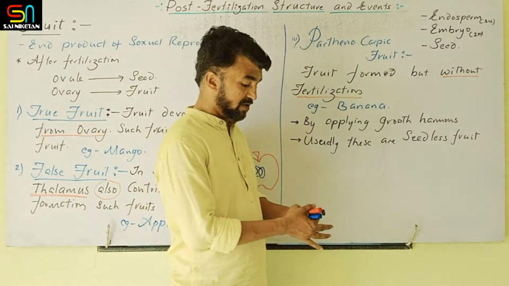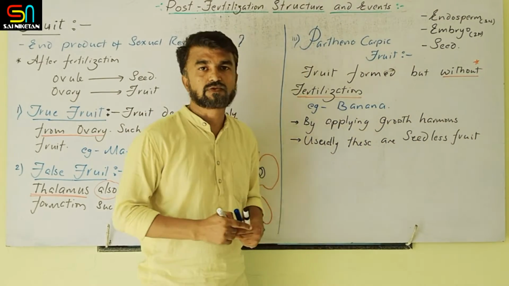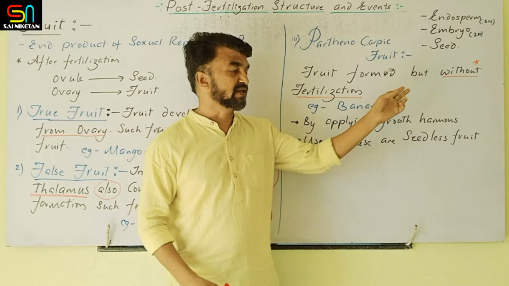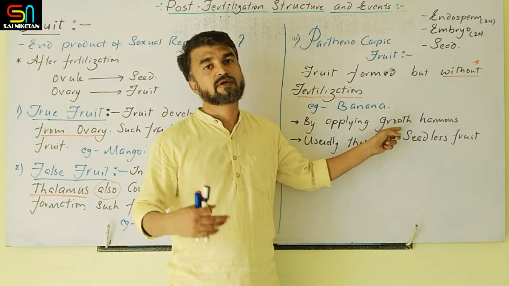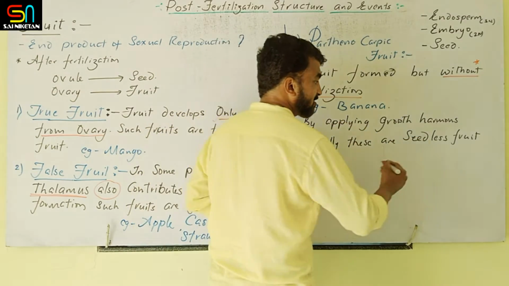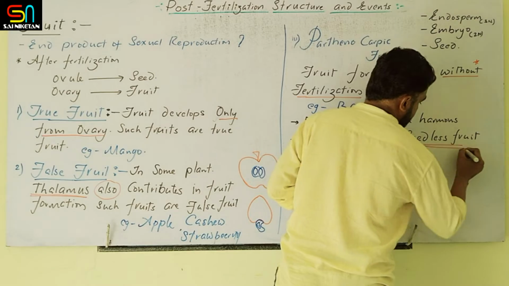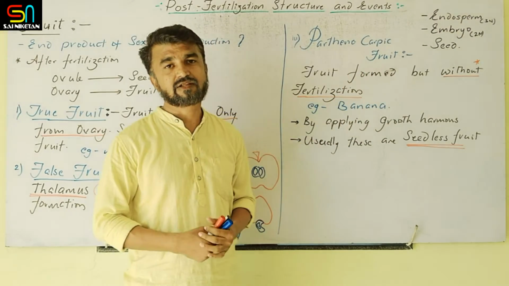Parthenocarpic means in this one, the fertilization process will not occur. So straightaway, only the stimulus is necessary. In some cases, growth hormones are responsible for the production of parthenocarpic fruit. Usually these are the seedless fruit. If the fertilization does not take place, seeds are not visible in this fruit. So these are the fruit.